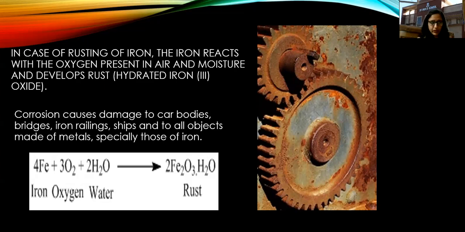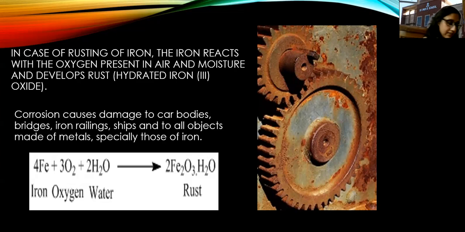Okay, so this Fe2O3 and this Fe, these both are two different things. On the left hand side iron is there, which is Fe, but on the right hand side Fe2O3 is there, which is rust. Now this rust and iron are not the same substance.